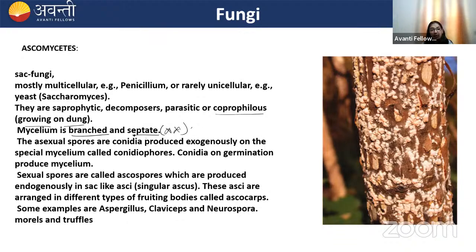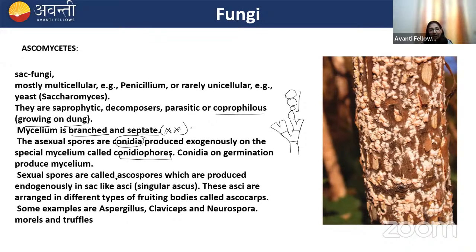Asexual reproduction is through conidia, which are produced exogenously on the conidiophore. Let's say this is a conidiophore. The first branch is known as ramus. The second branch is known as metula. On the metula, there are sterigmata present and the spores. These are conidia. And these are arranged in a basipetal manner. That is, the youngest at the base and oldest at the top.